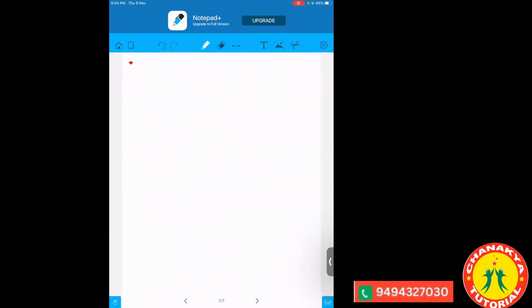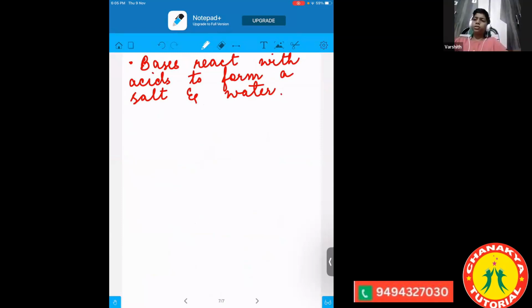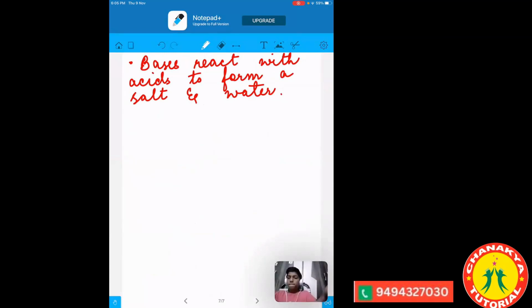Then next, two very, very important properties we are going to learn. Bases react with acids to form a salt and water. So what happens in the case of acids? When an acid reacts with a base, what do they form? Ma'am, salt and water only. Correct, Varshit. When acids were reacting with bases, they were forming salt and water. The same thing is happening in this case also. When bases react with an acid, they also form salt and water.